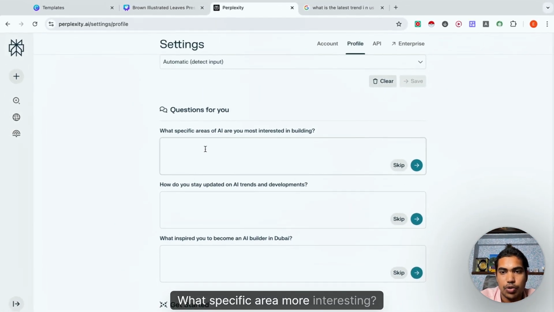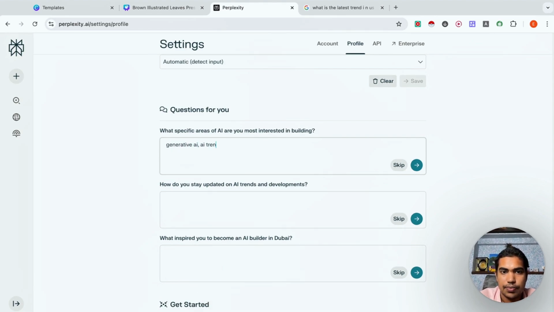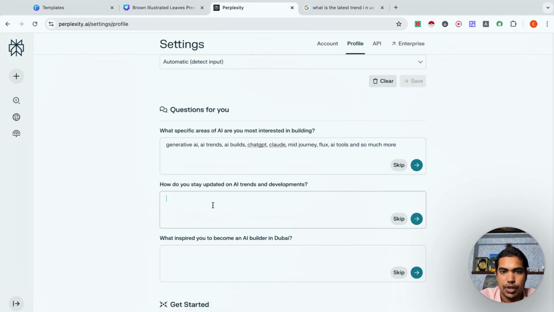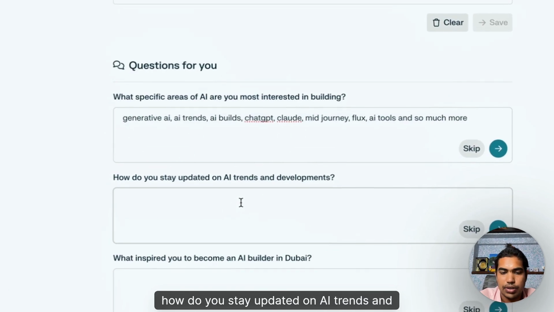What specific areas am I more interested in? Generative AI, AI trends, AI builds, ChatGPT, Claude, Midjourney, Flux, AI tools, and so much more. How do I stay updated on AI trends and developments?